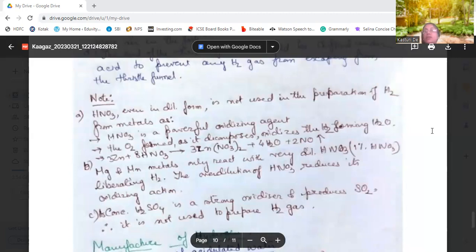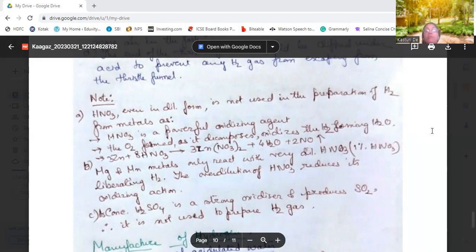So when the nitric acid decomposes, oxygen is formed. This oxygen will oxidize the hydrogen to form water, and nitrogen oxide will be formed.